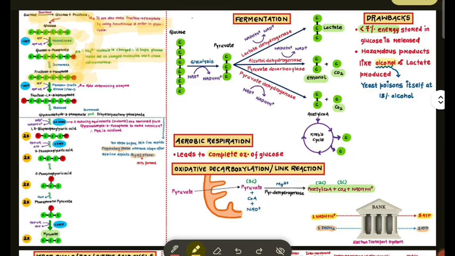Then we use one more ATP to convert fructose 6 phosphate to fructose 1,6 bisphosphate with the help of the phosphofructokinase enzyme. Then, with the help of the aldolase enzyme, we break fructose 1,6 bisphosphate into glyceraldehyde 3 phosphate and dihydroxyacetone phosphate. Both are isomers.